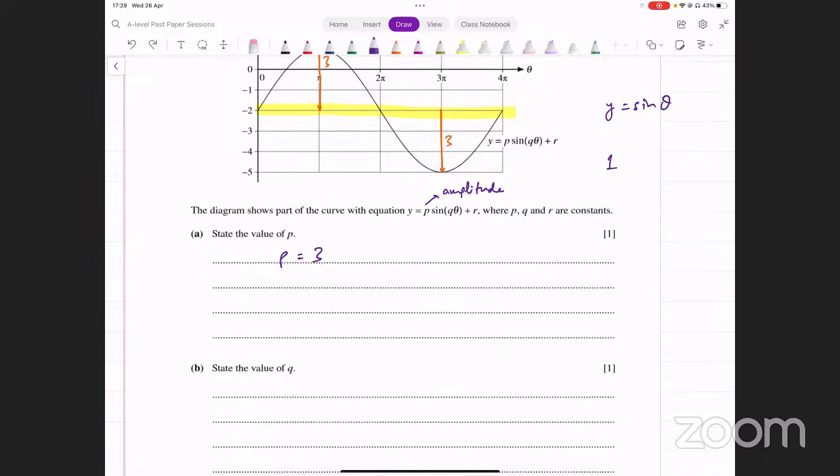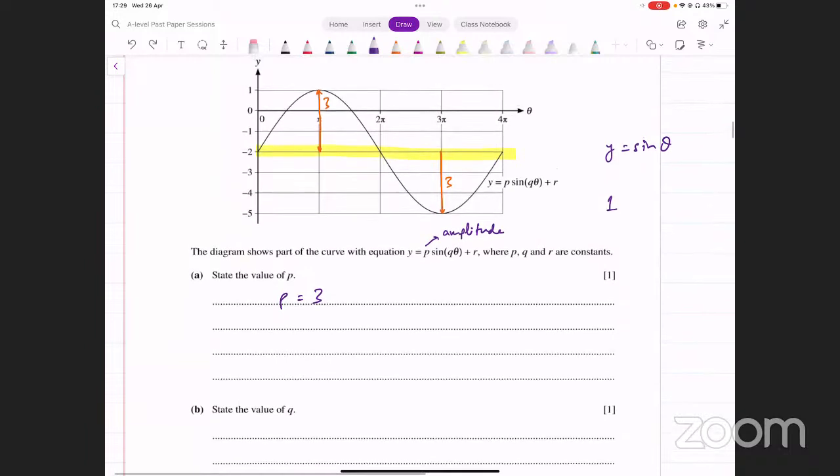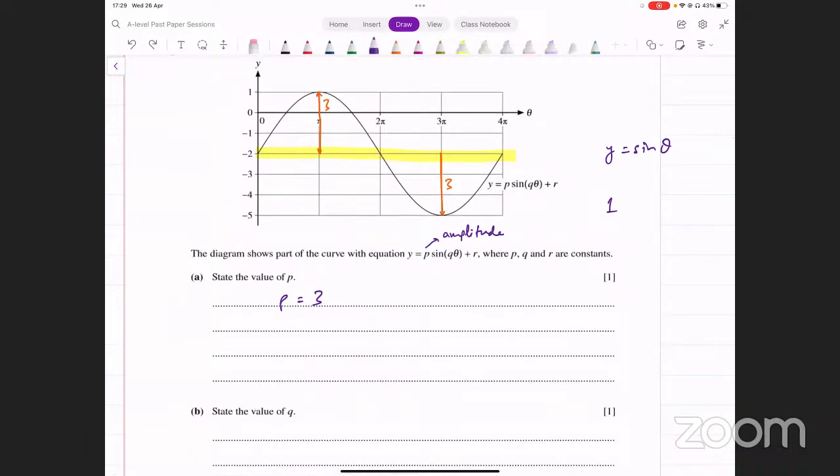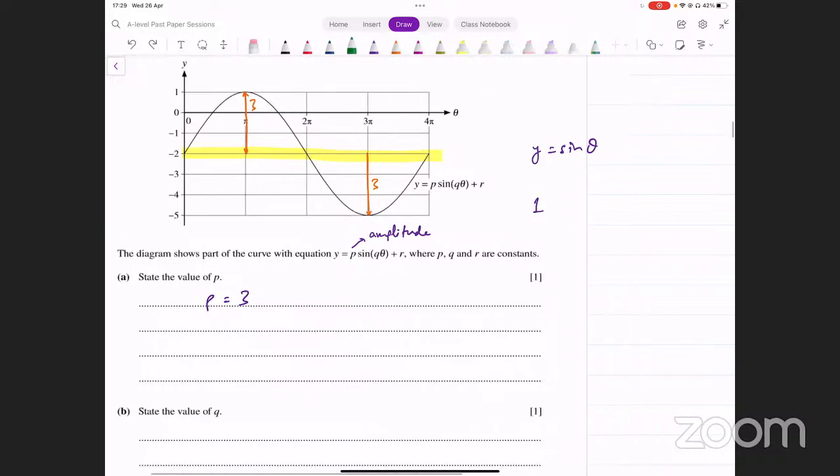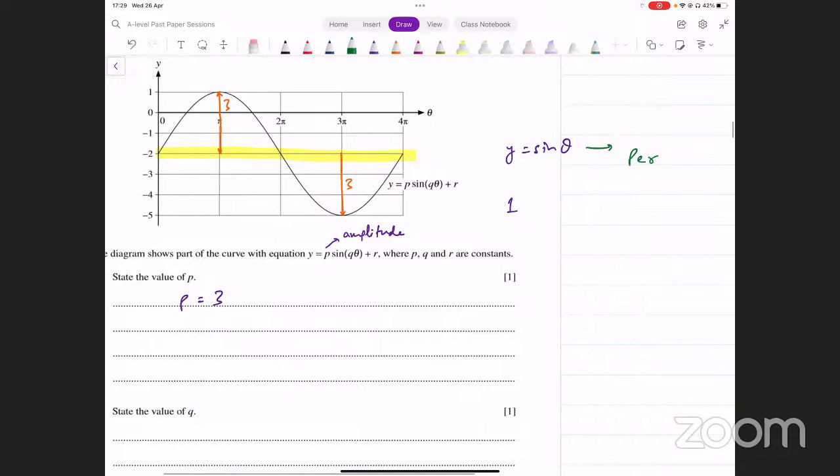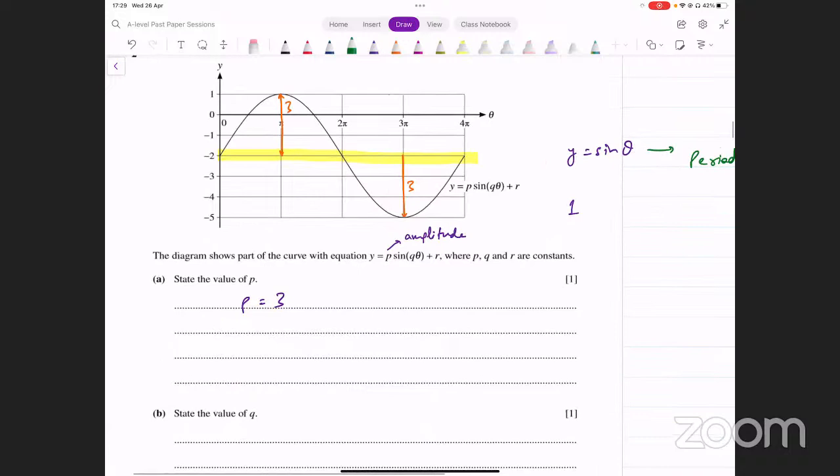Okay, now it says state the value of q. अब q क्या represent कर रहा होता है, देखिए अब अंदर q into theta, इसको आप दो तरह से समझ सकते हैं. You can either think of it as frequency, के जो normal आपका interval है, जो normal आपका period है graph का, उतने period के अंदर कितने cycles complete हो रहे हैं. अब sine का period कितना होता है originally, sine का period originally कितना होता है, 2 pi होता है. तो आप देखें 2 pi interval के अंदर